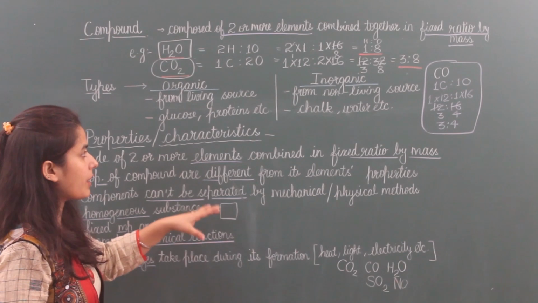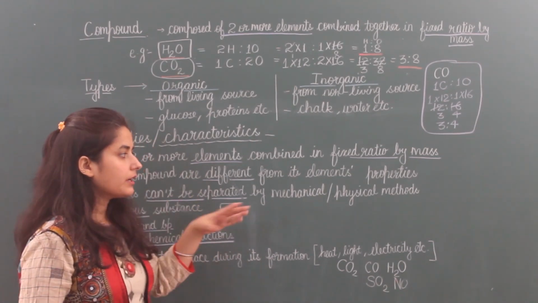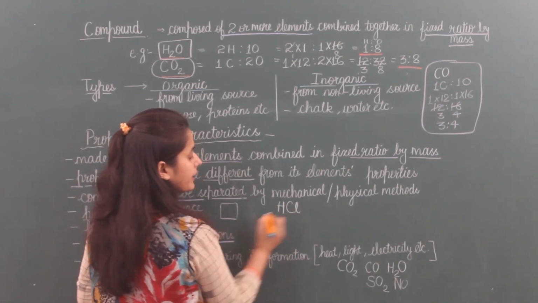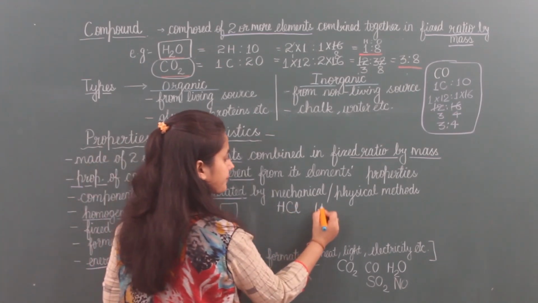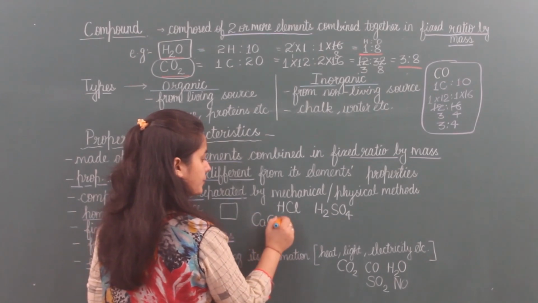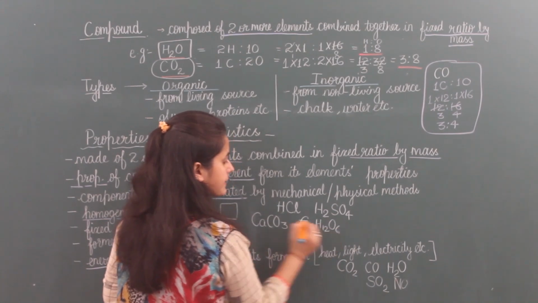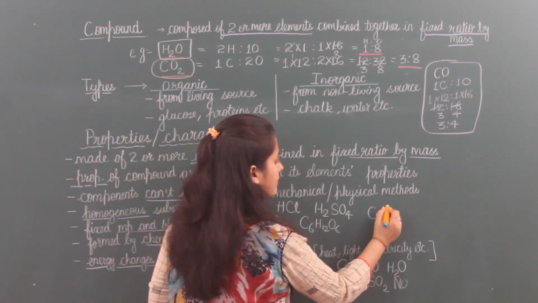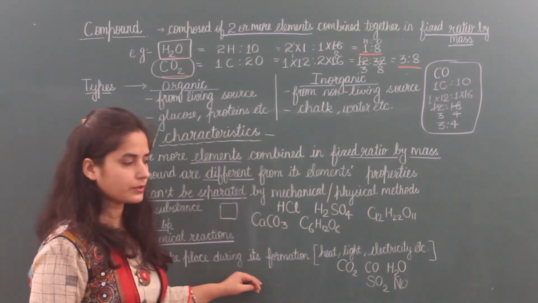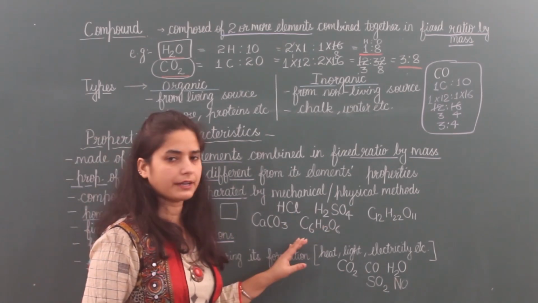We can take some more examples of compounds. Anything having a fixed formula that you have ever heard of. For example, hydrochloric acid, it is also a compound. H2SO4, sulfuric acid. CaCO3, calcium carbonate. C6H12O6, glucose. C12H22O11, sugar, also known as cane sugar or sucrose. So all these things have a fixed formula, so all these are compounds.